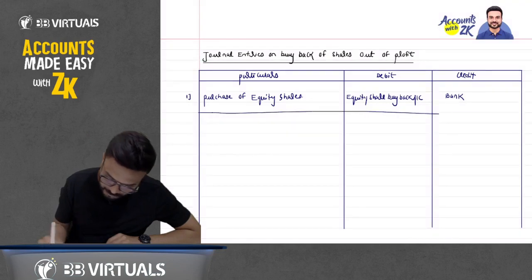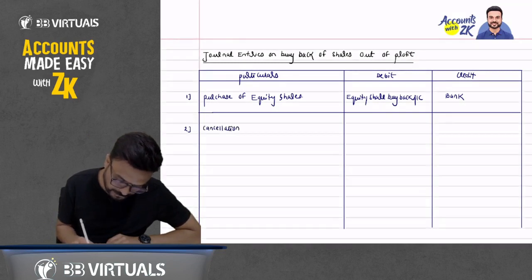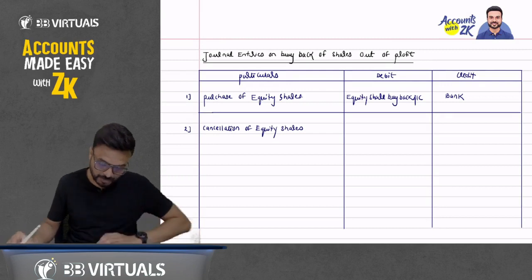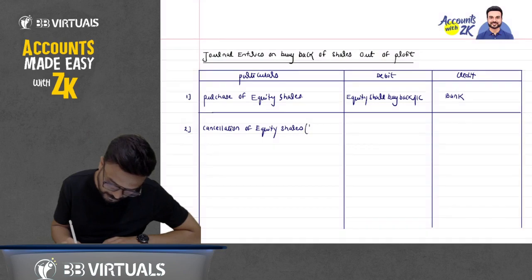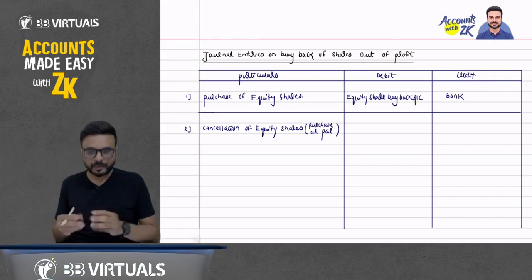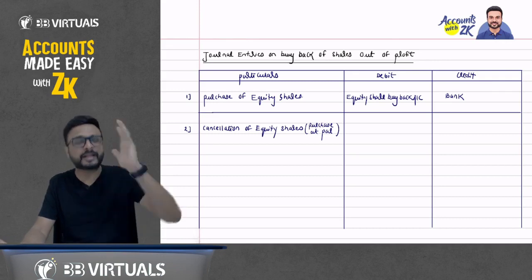Second entry: cancellation of equity shares, which we have purchased at par. What do you mean by purchase at par? Suppose the face value of the share is rupees 10, and we have purchased it from the market at 10 rupees only.